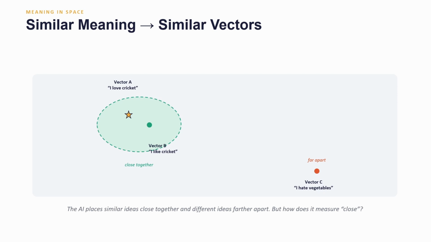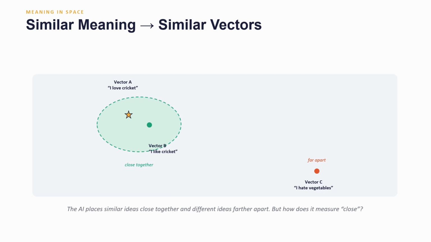In this example, I'm adding more sentences. Vector A is "I love cricket", and vector B is "I like cricket", where I simply changed one word. For humans, we know that both are similar, but do computers know? For "I love cricket" it produces some numbers, and "I like cricket" produces numbers which are very near to vector A. So that is why they are close together. Take another example, "I hate vegetables". This is completely unrelated, so it produces numbers which are very far. Here the AI places similar ideas close together and different ideas far apart.